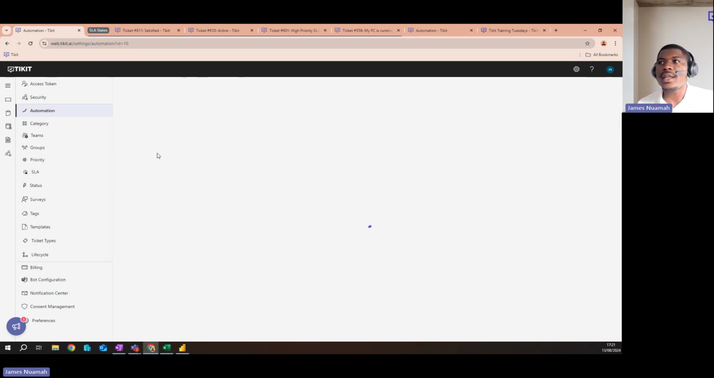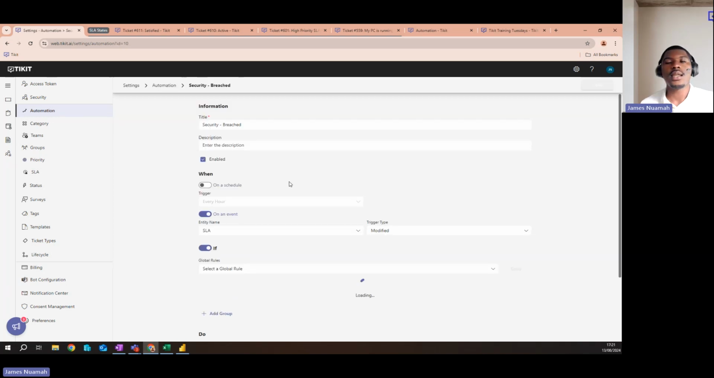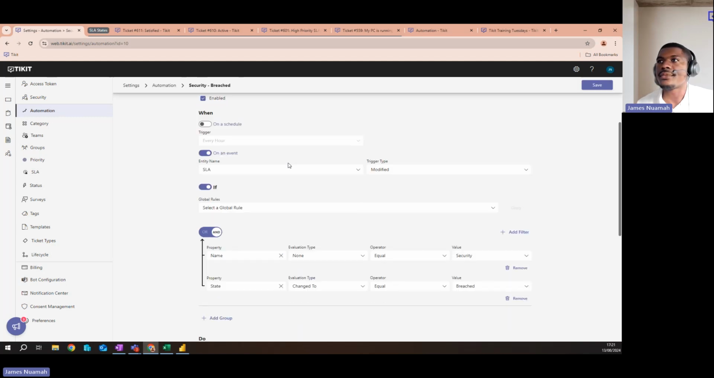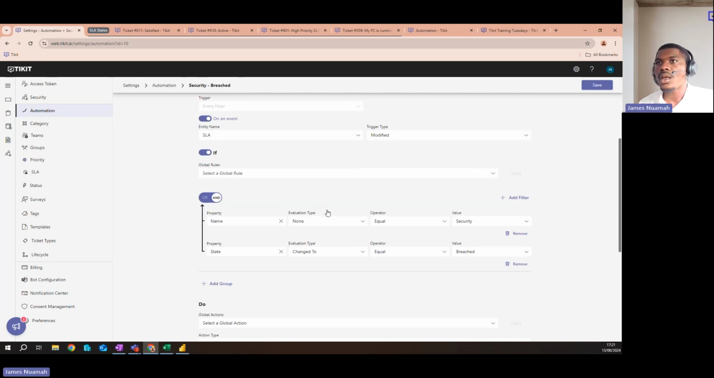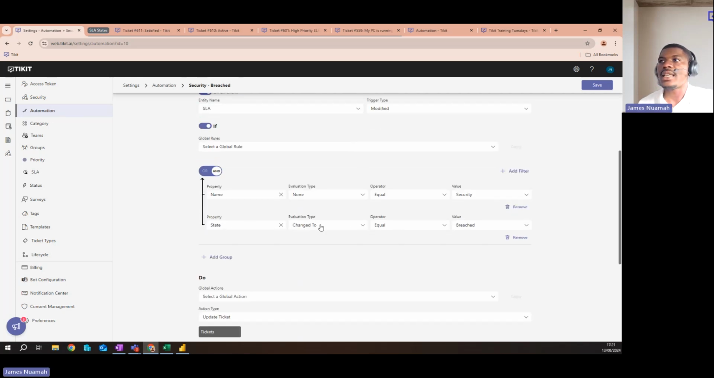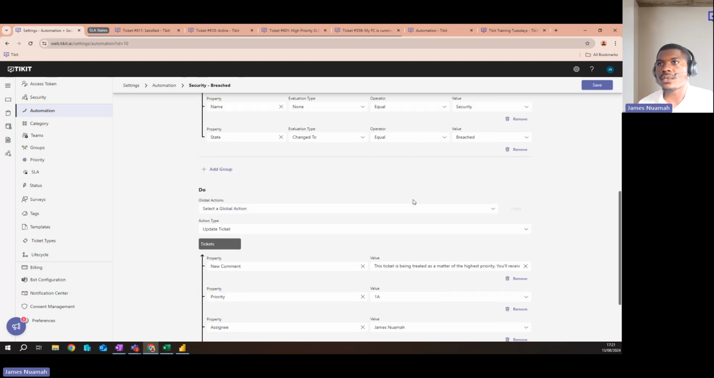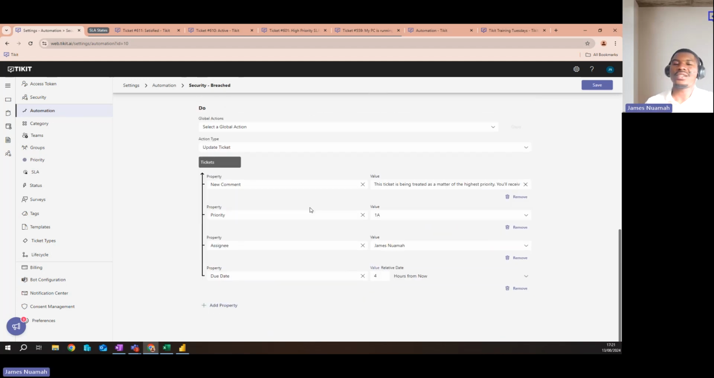Now, for when it's been breached, you might need some more action to be taken. So again, I've done SLA modified, but this time it's in regards to my security one. So when the state has been changed to breached, I'll update the ticket. So these are just a few ideas that I've had with it. So I might want to add a new comment, which would be really nice. You can say this ticket is being treated as a matter of the highest priority. You'll receive a resolution ASAP.